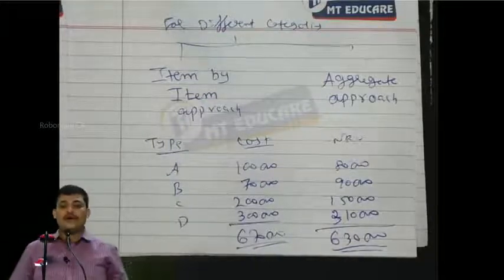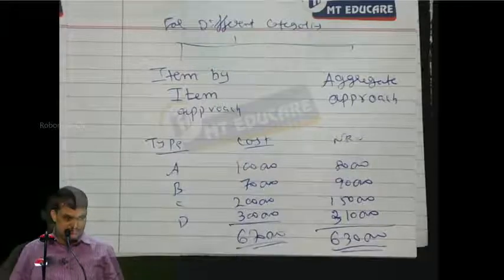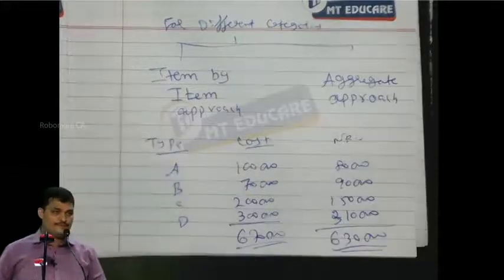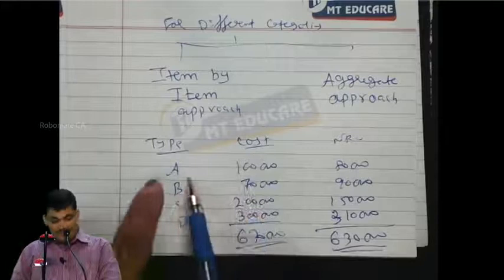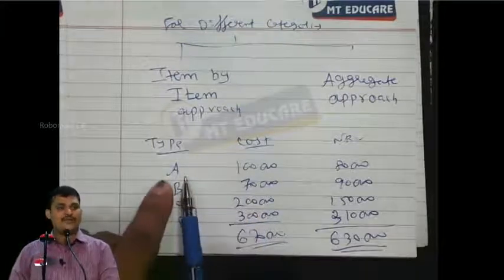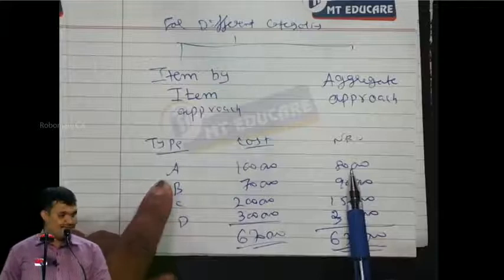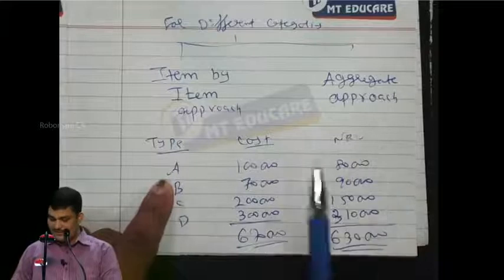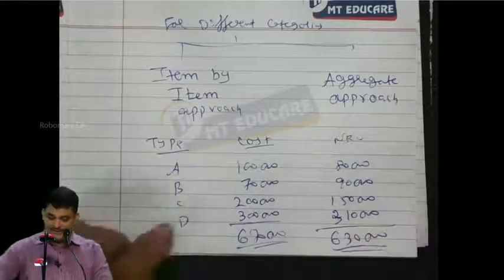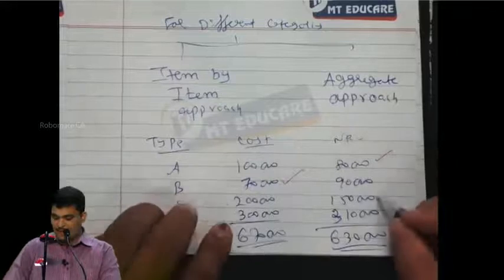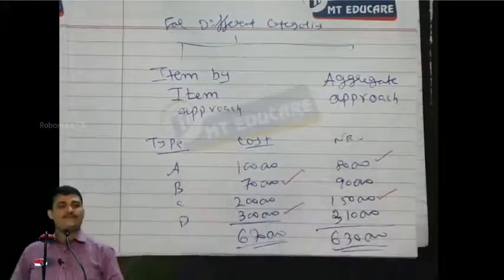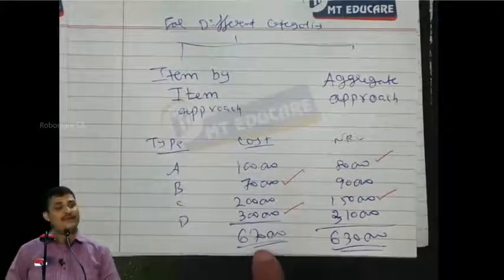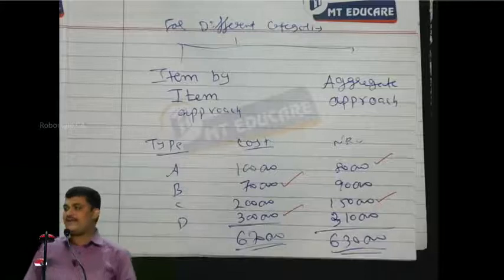Now if you follow the item by item approach to valuation, then for each and every category, you should consider cost or NRV, whichever is less. 1 lakh or 80,000, whichever is less; 80,000, 70,000, and so on, 1,50,000 and 3 lakhs. So it will be 6 lakhs. It is not 670, it is not 630, we are getting 6 lakhs.